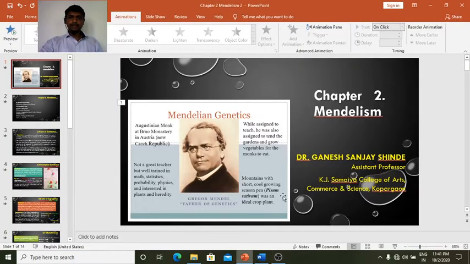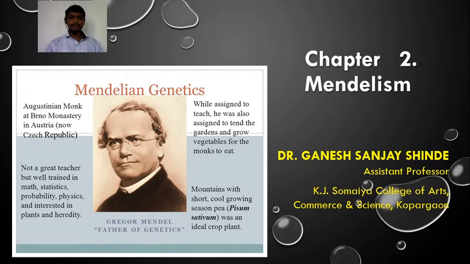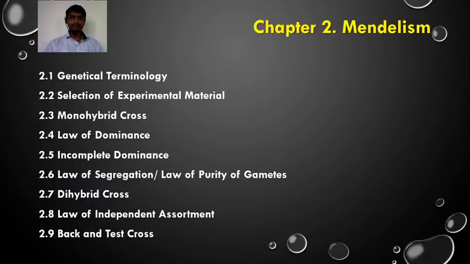Good morning, dear students. Now we are here again for chapter 2, Mendelism, the work of the great plant geneticist Gregor John Mendel. We are going to discuss here who is now called the father of genetics. In the previous lectures, we completed some points from this chapter. Now, in this lecture, I am going to talk on dihybrid cross and the law of independent assortment.